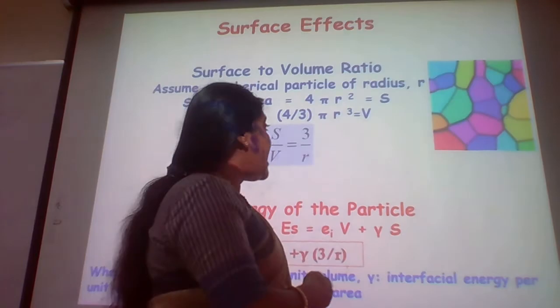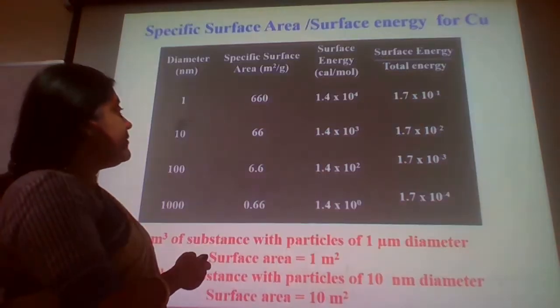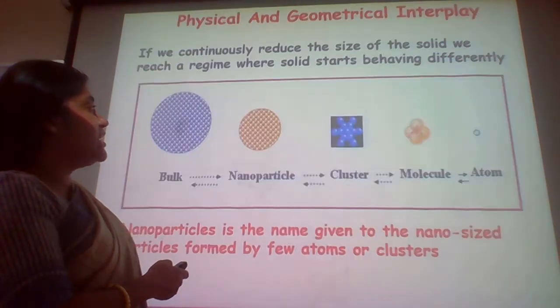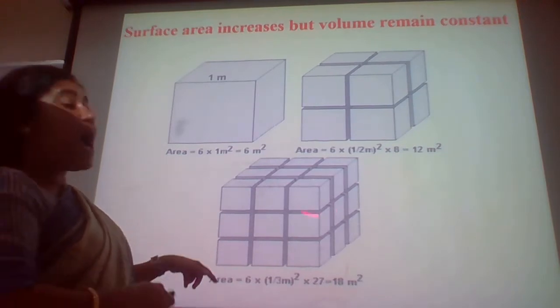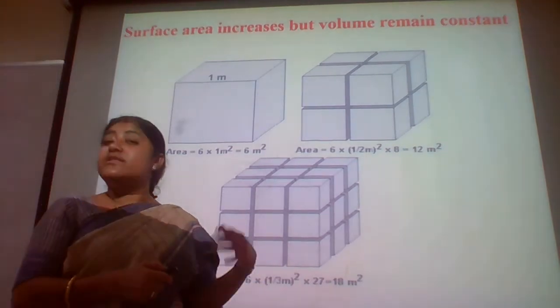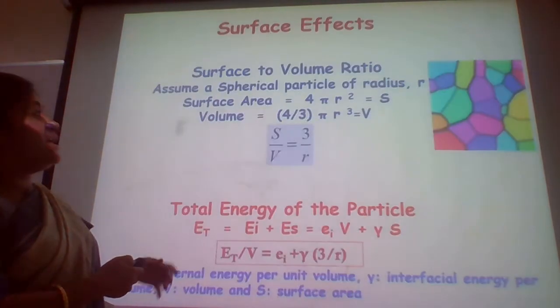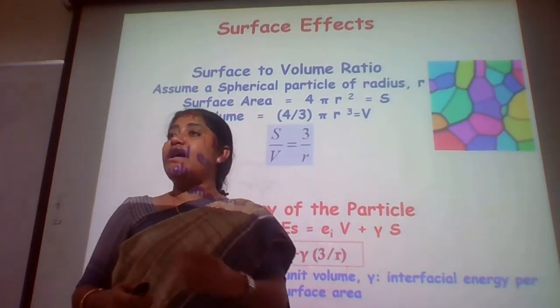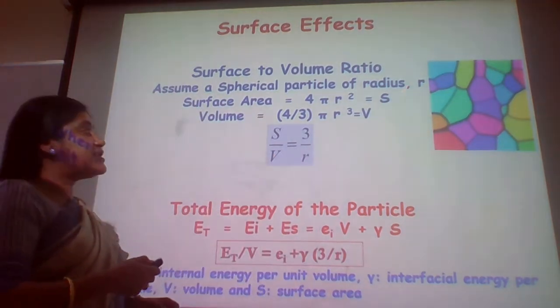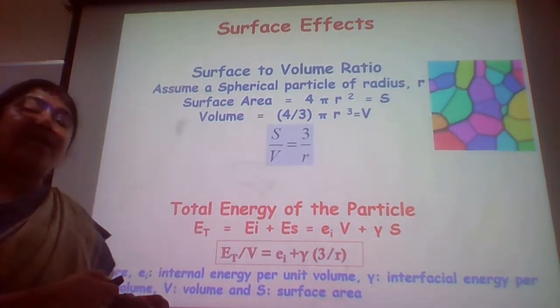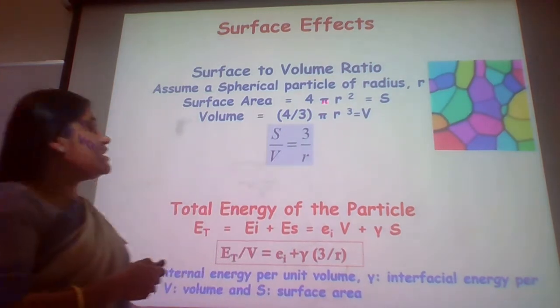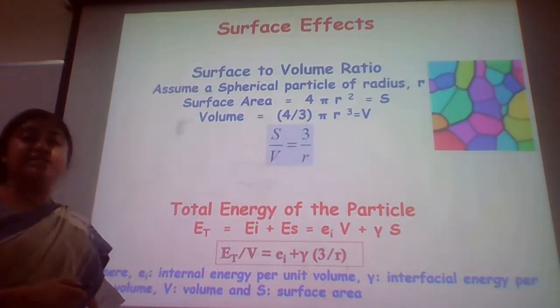Now I have already made you understand through this concept how we are increasing the surface. Ideally, in terms of the mathematics, for a sphere S upon V is 3 upon r.